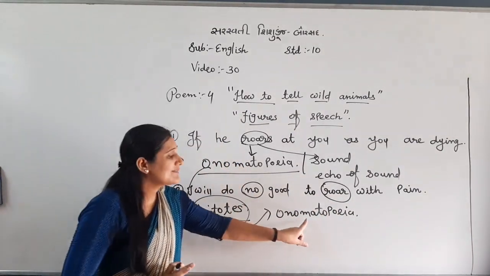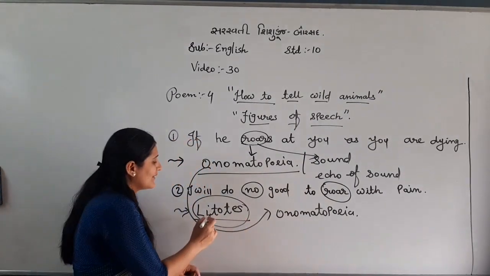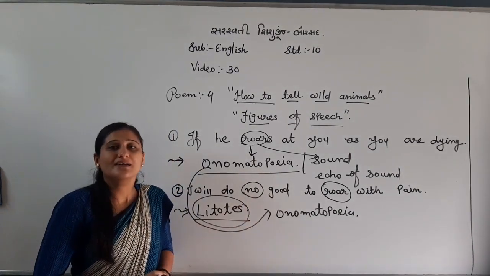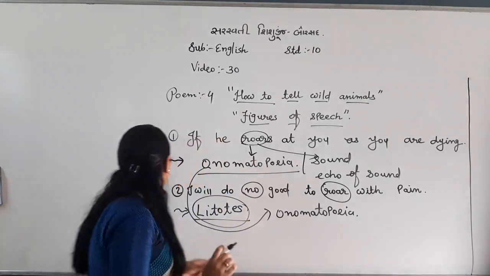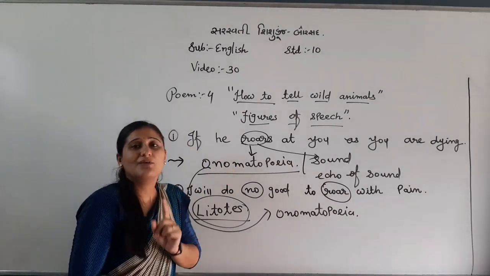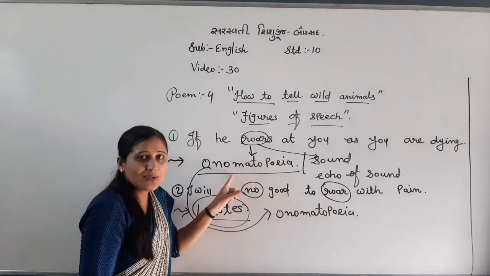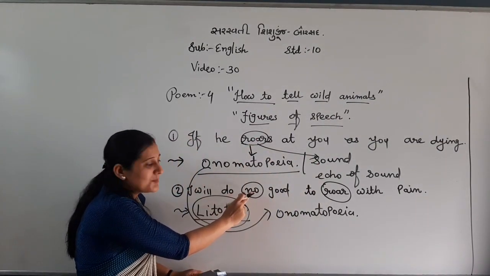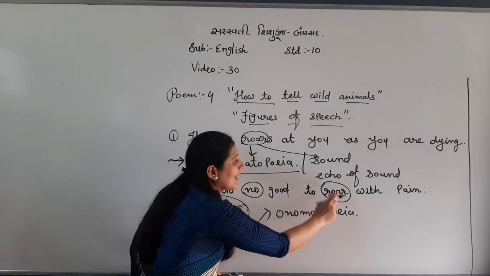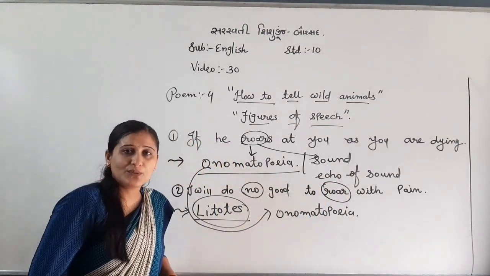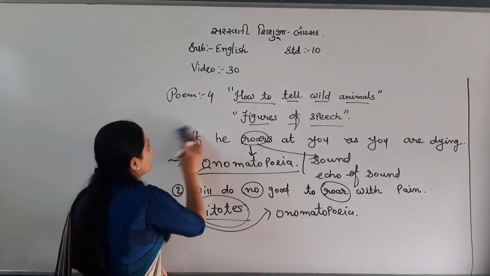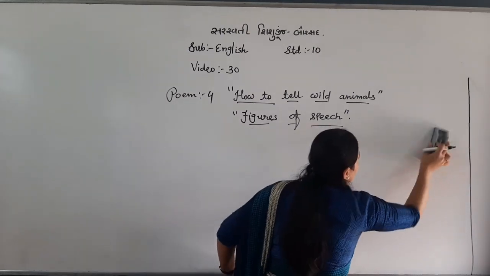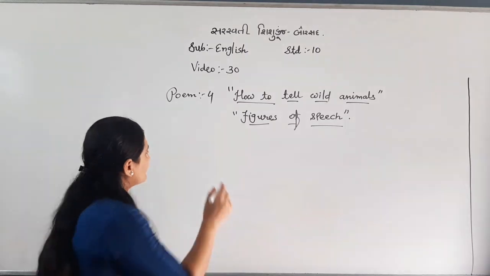That's why we can have onomatopoeia, plus litotes as well because negative marks are given. Have you understood? First one is onomatopoeia because the word roar shows sound. Second, we have negative marks, that's why litotes, and again a sound word, that's why onomatopoeia. Let's see the third one.